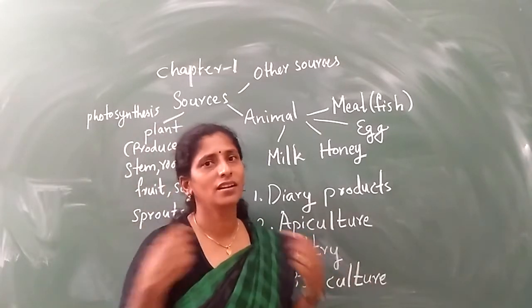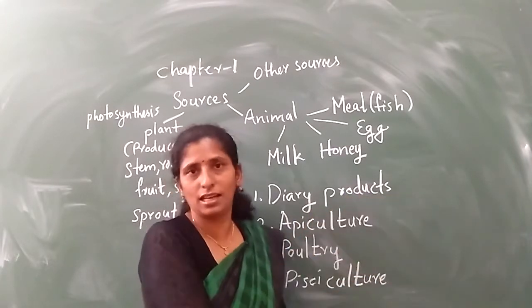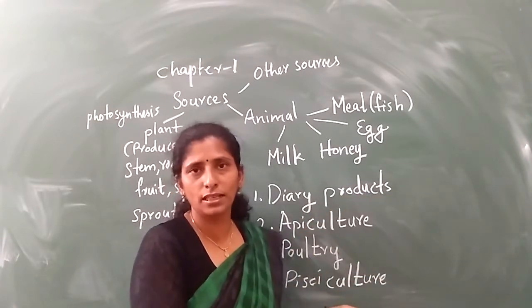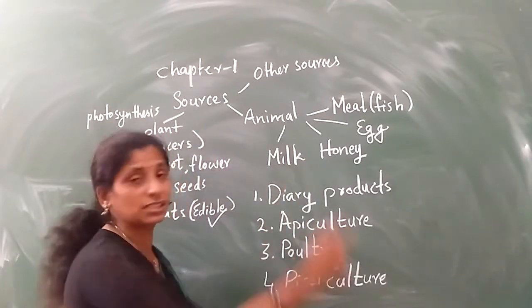We all are doing what? White collar jobs, is it? We are going to office, sitting and working. Nobody is going for such jobs. So there is more need. So the people are doing it on their own to get the money. So apiculture. Next is poultry.